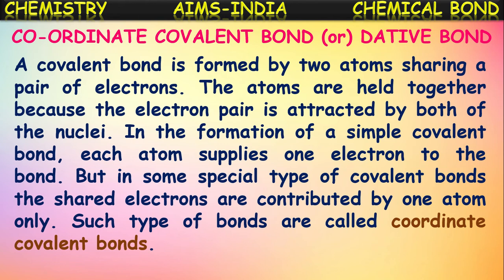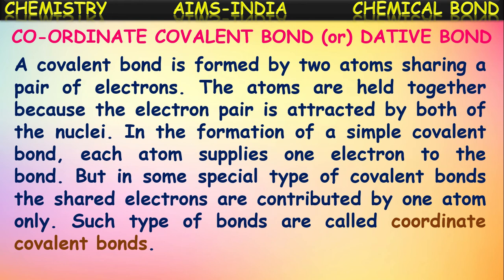Hence, the two atoms are held together and the molecule is formed. In the formation of a simple covalent bond, each atom contributes one electron to the bond formation. But in some special types of covalent bonds, the shared electrons are contributed by one atom only.